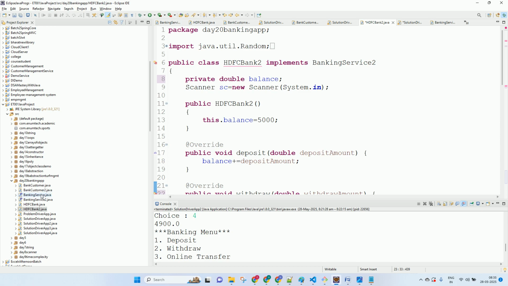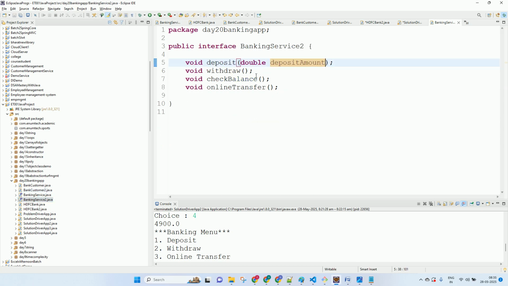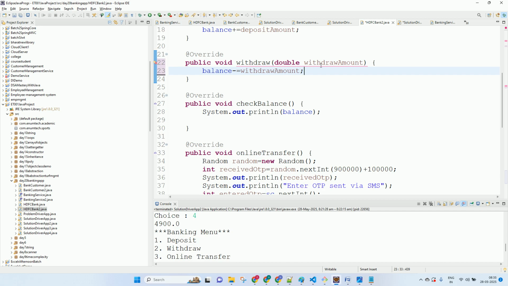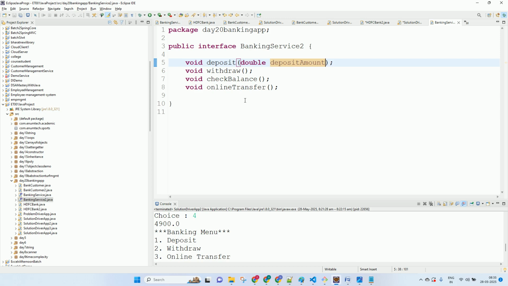So we'll have to go and change it in the interface. Just modify this method, put in double withdraw over here. So we're doing reverse engineering now. Done. Check balance is simple, just display the balance.